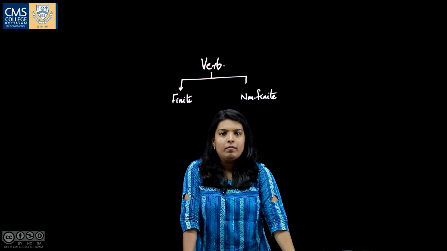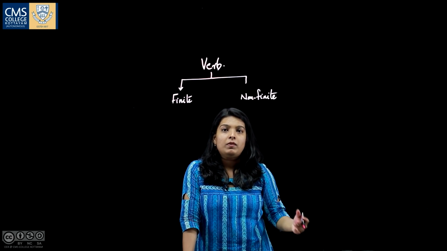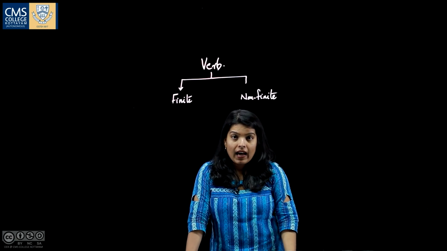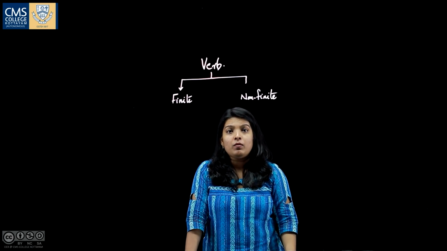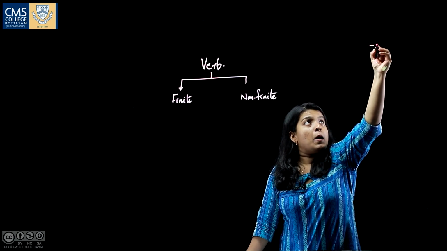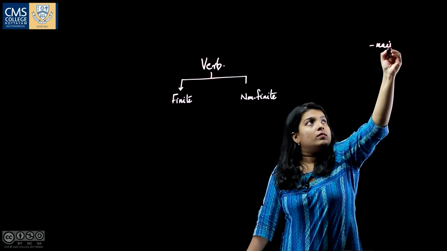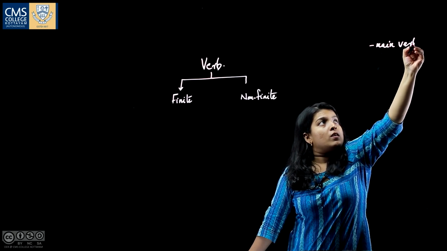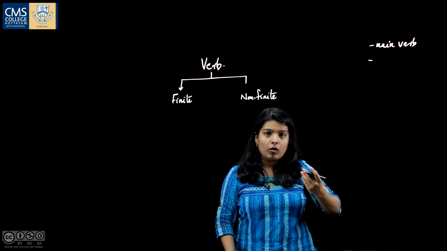A finite verb is a verb which acts as the main verb in a sentence. Finite verb is the main verb in a sentence. What do you mean by the main verb?